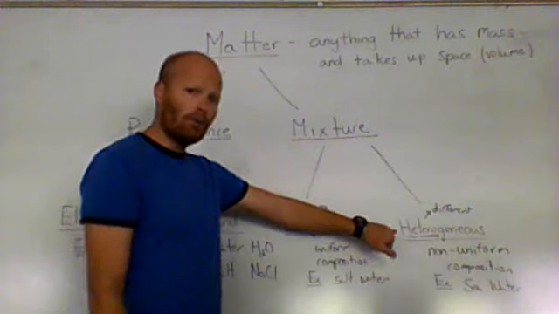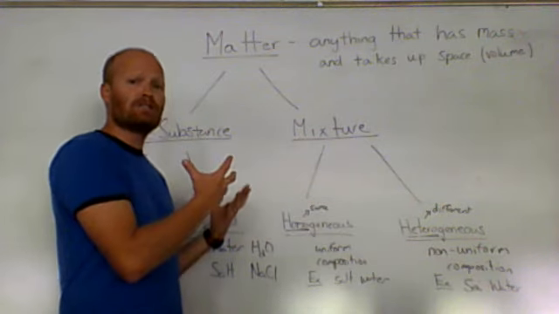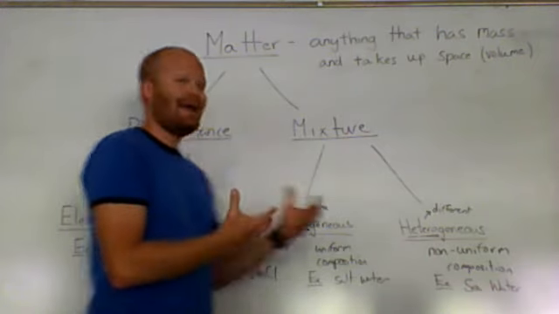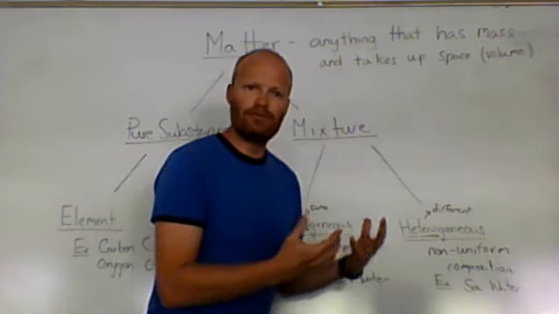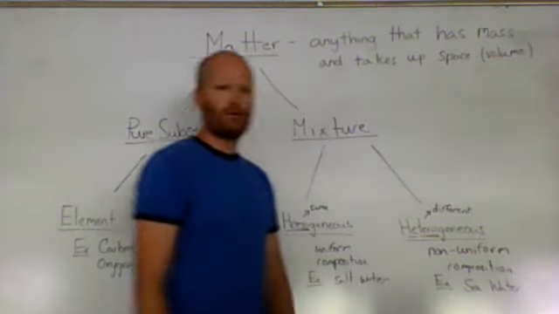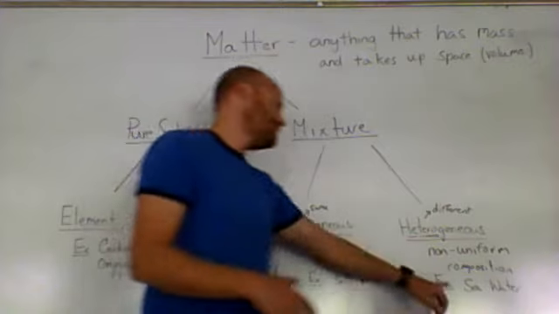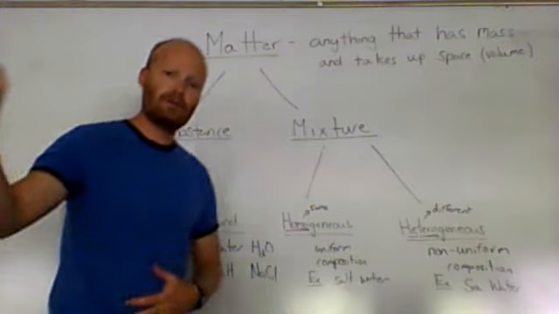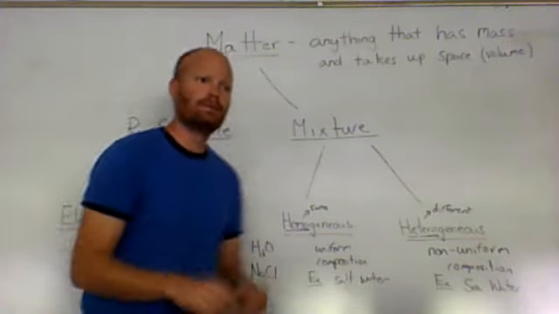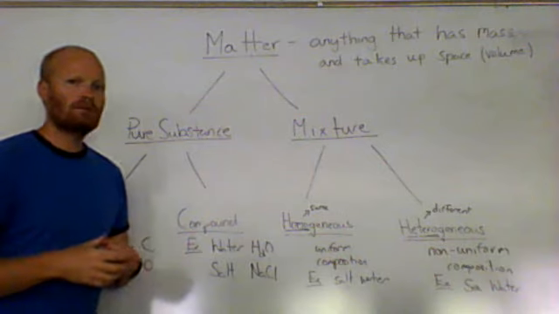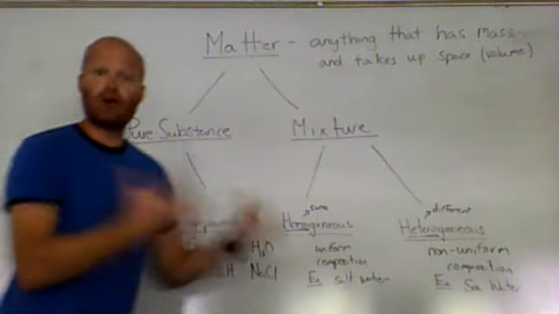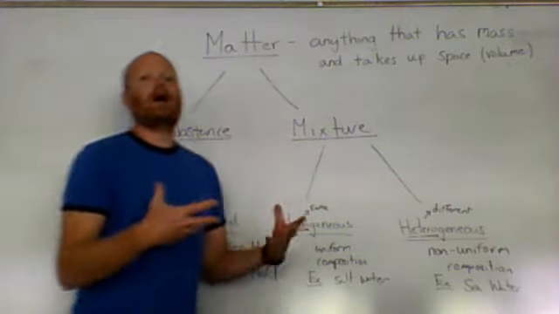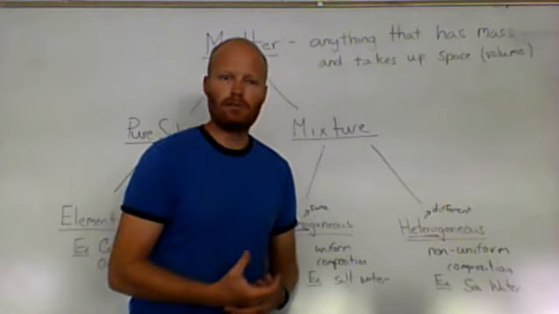On the other hand, a heterogeneous mixture is when you take two or more of these pure substances and you mix them together, and they're not uniform. So we have a non-uniform composition. One example of a heterogeneous mixture would be seawater. You can imagine going down to the ocean, getting a bucket of seawater, and you might be thinking, well, seawater is salt water, we have salt dissolved in water, so that's homogeneous. Well, that's true, but are there other things in that seawater?